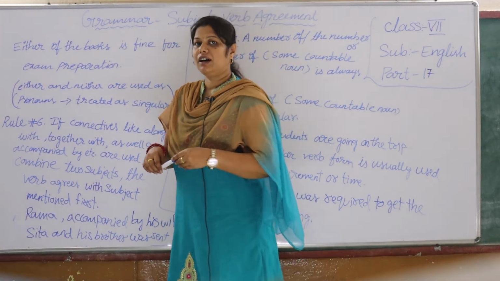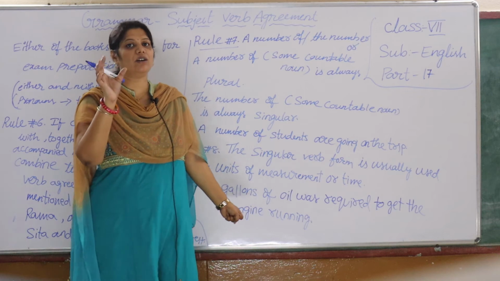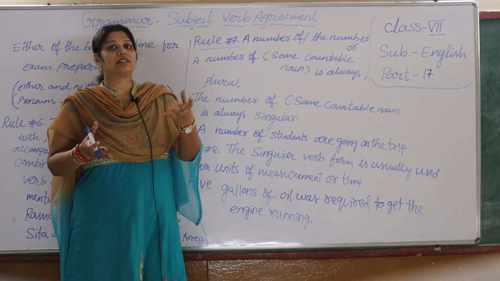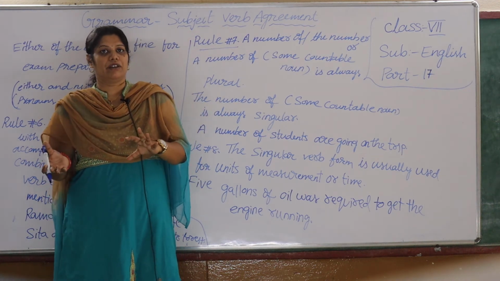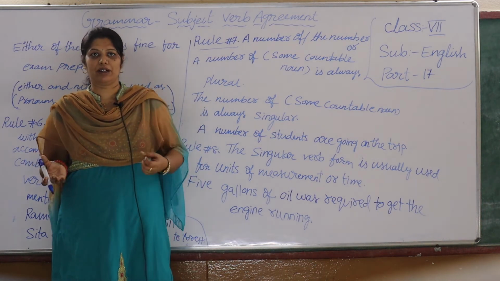Yes children, let's continue. If you remember, we have discussed either or, neither nor, the conjunction, subordinate conjunction. When the subject which is near to the verb is plural, then we must take the verb also in plural number. Okay children.